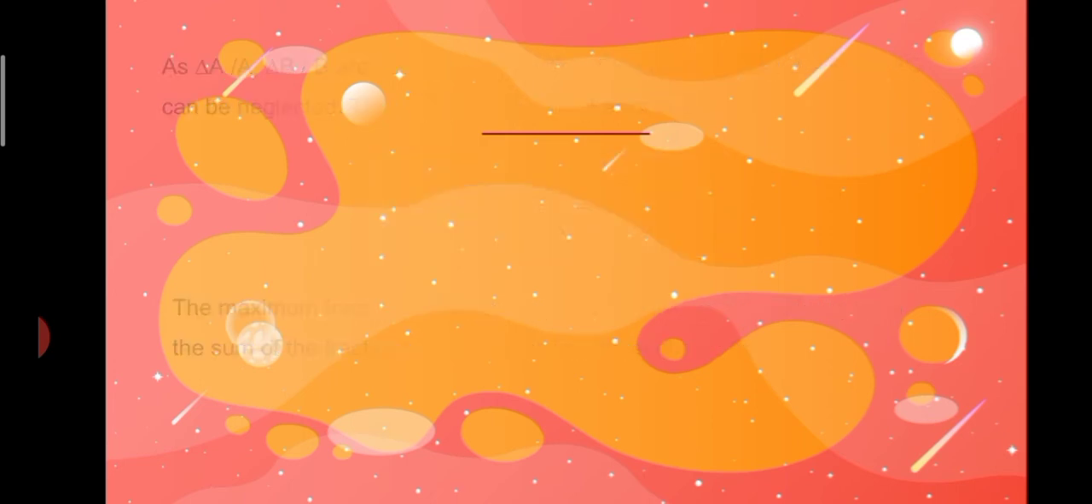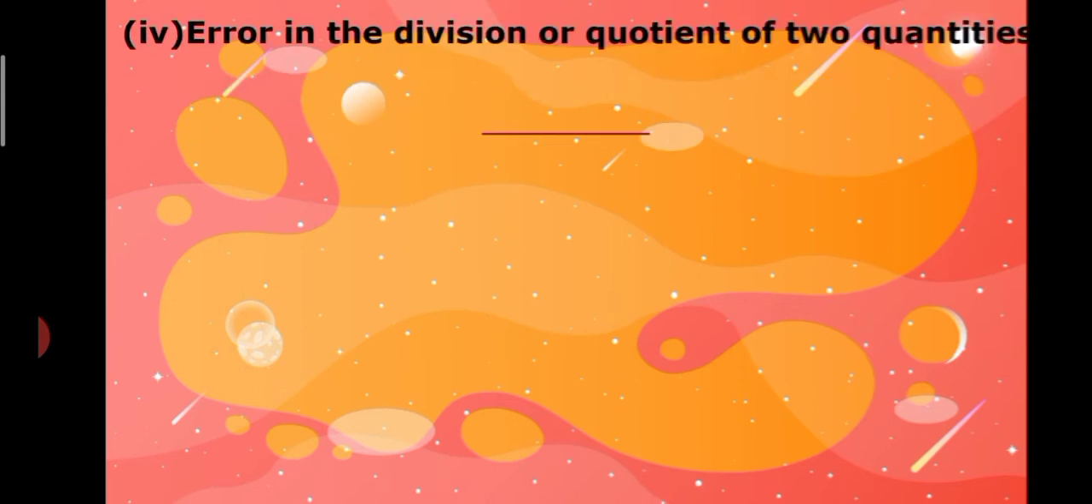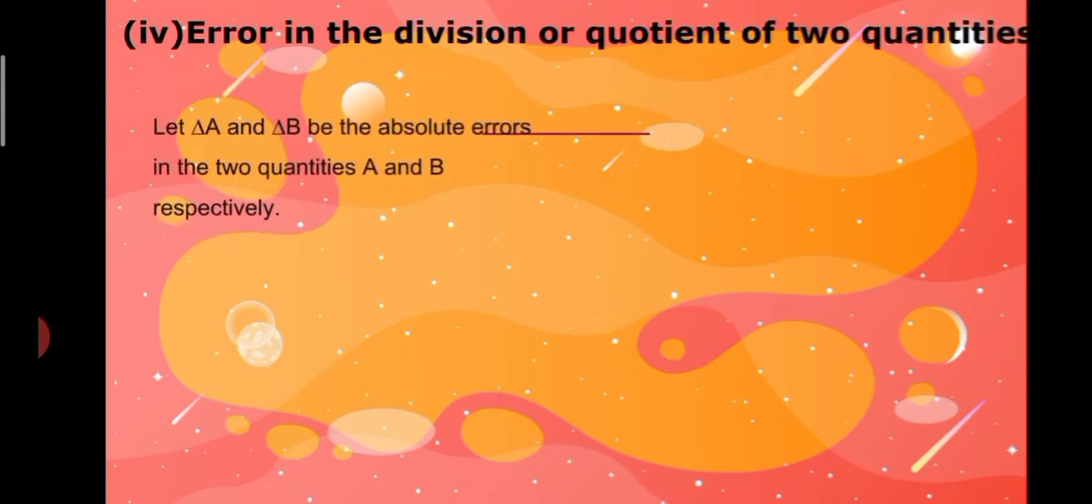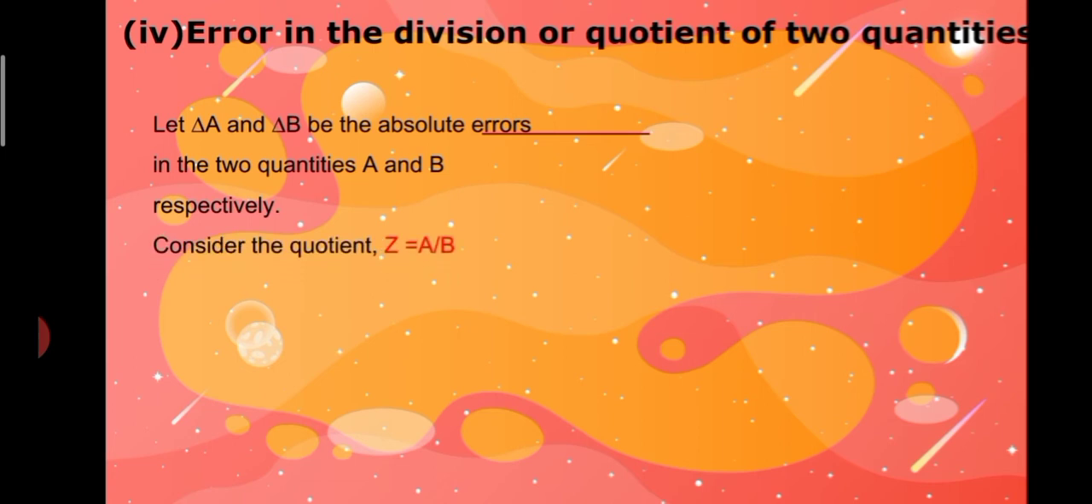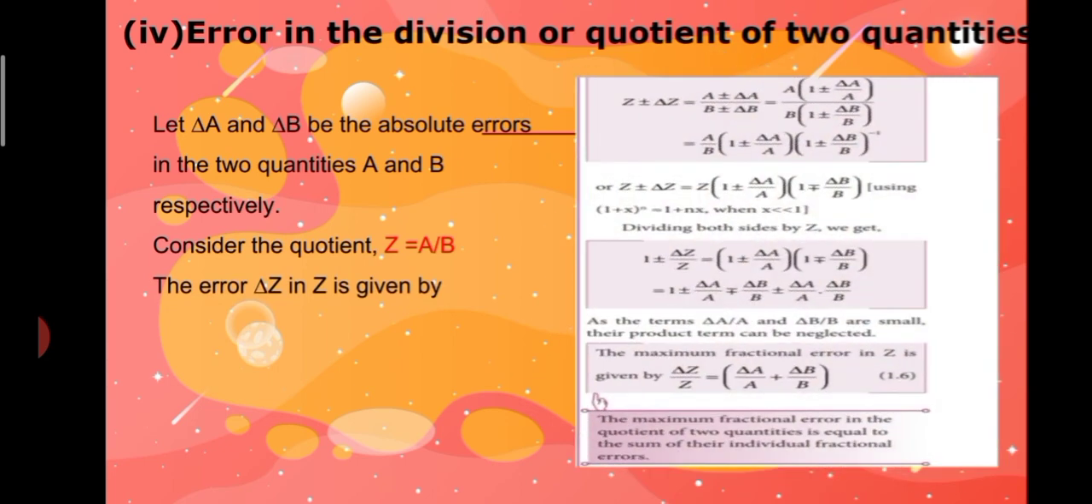Error in the division or quotient of two quantities. Let del a and del b be the absolute errors in the two quantities a and b respectively. Consider the quotient z is equal to a divided by b. The error del z in z is given by z plus del z is equal to a plus or minus del a by b plus or minus del b. Here we take a outside in the numerator and b outside in the denominator. So we get a into 1 plus or minus del a by a divided by b into 1 plus or minus del b by b.